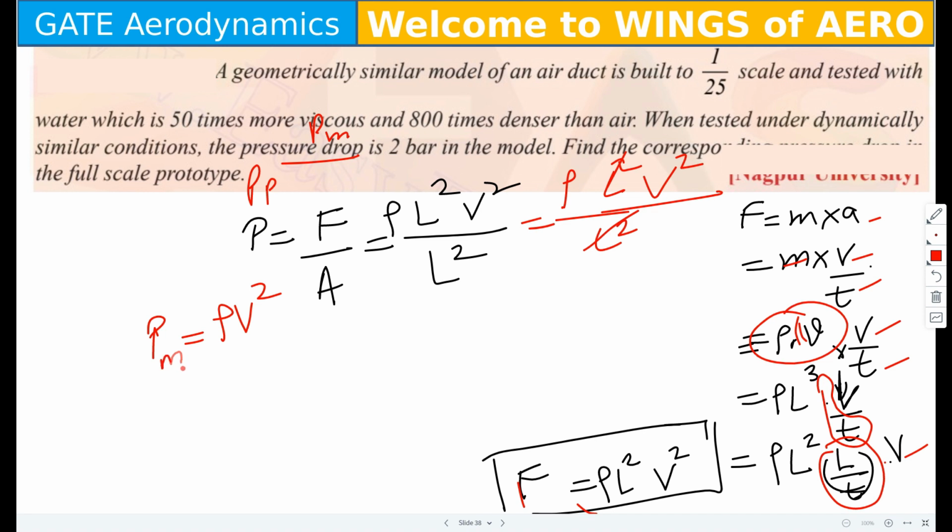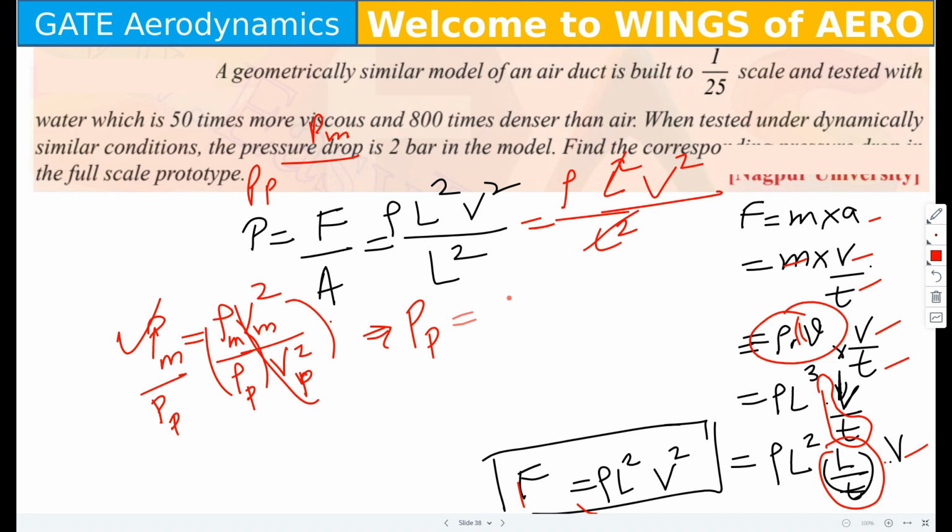Now if it is Pm, rho m, Vm square, and Pp, rho p, Vp square, I hope you have all the terms over here: the ratios of velocities you just found out, then density ratios you have for the model. From here you can find these values.